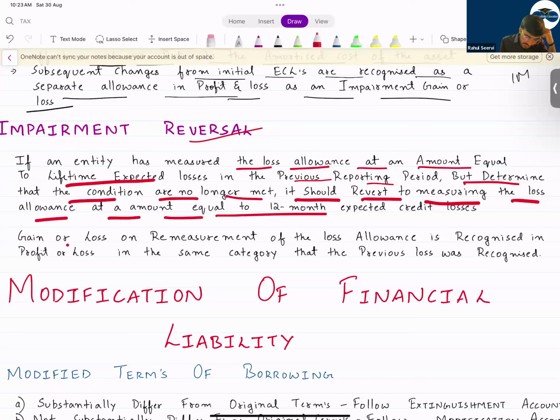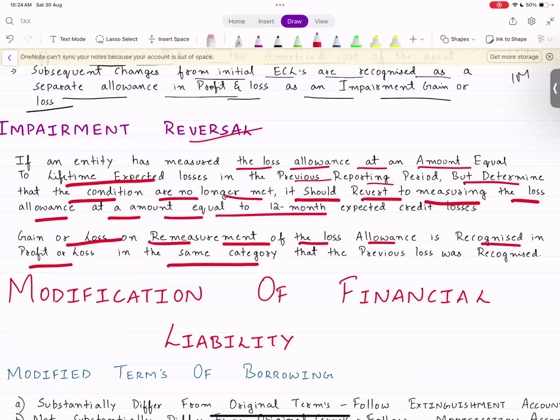Understand that. Gain or loss on remeasurement of loss allowance is recognized in profit and loss in the same category. Whenever you had a loss allowance, you normally record in investing category. If it is regarding trade receivable, you record in operating category. So whenever the receivable is regarding some bond, etc., you record in investing category. If the reversal is regarding your trade receivable, you record in operating category.